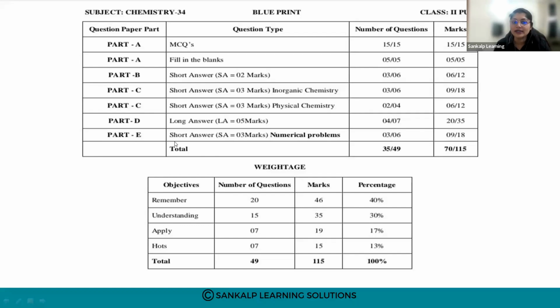Then part E is again short answers, here numerical problems from your physical chemistry. Part E is concentrated completely on physical chemistry. The problems will be 6. Out of 6, you can answer any 3. The marks allotted will be 18, and you can fetch 9 marks here after solving 3 questions correctly.